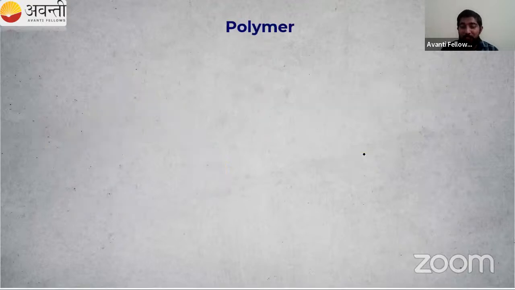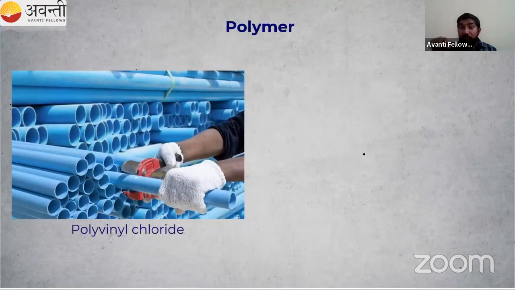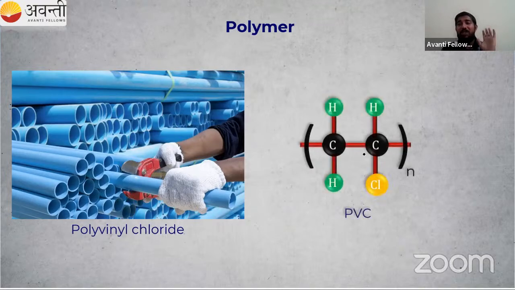I don't know. Then polymers, PVC pipes. We use PVC pipes in our home and school also. PVC is polyvinyl chloride. About polymers, there is a separate chapter in your 12th class, so again you have to study it. This is the structure for PVC. What is n? Many small molecules are combining together to form a large molecule. Monomers combine together to form a polymer. The size is very large. PVC is another example.